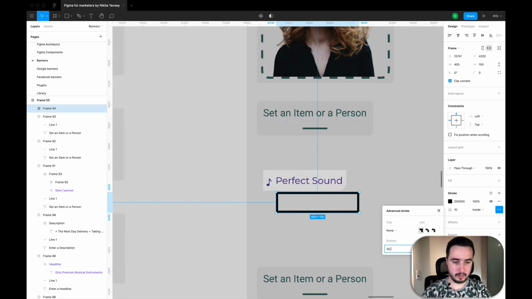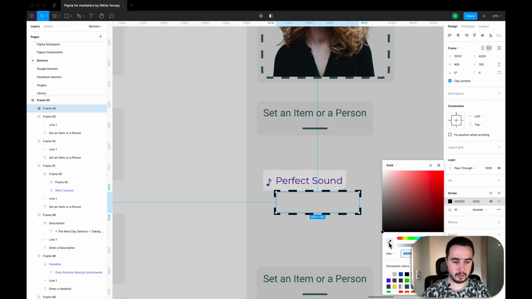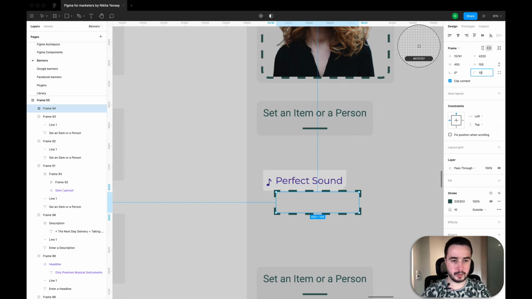Let's say 30-30 or even 50-50. Okay, what did I use before? I don't remember. Maybe like this. I use this option outside and I change the color to this one. Yes, and I add some... Where is my cursor? I'll add some round corners over here as well.